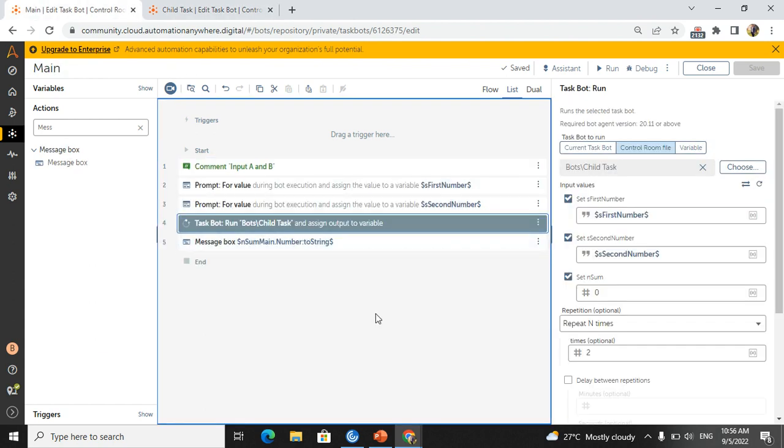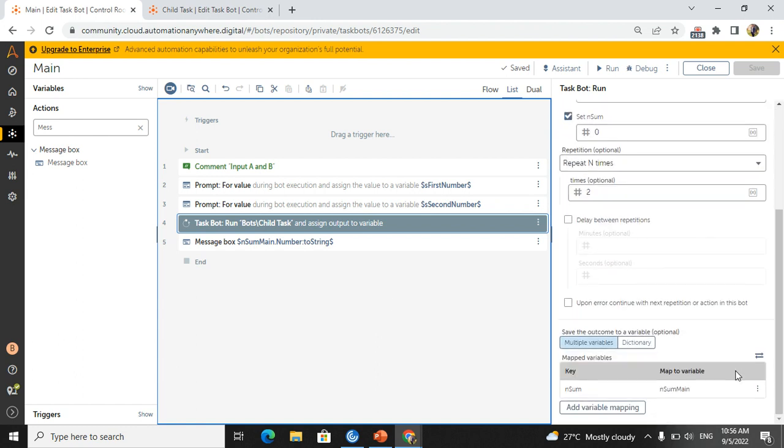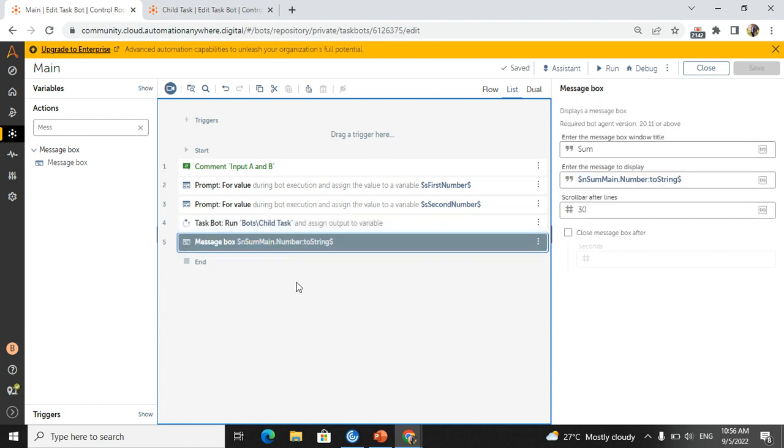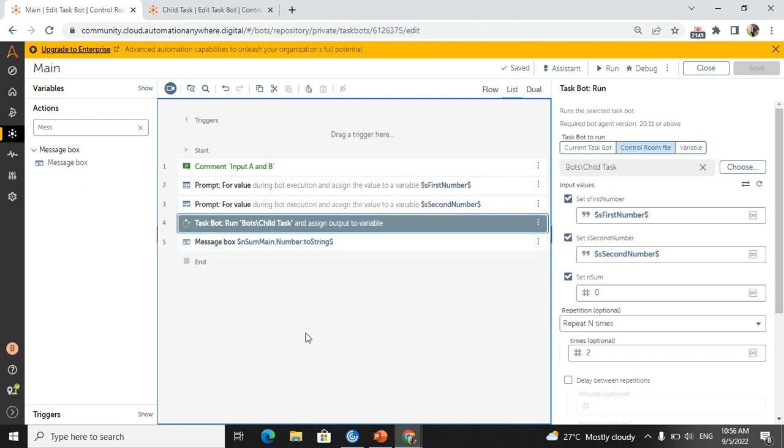This is the difference. Sometimes the developer will think, when the interviewer asks, if n time is 2, how many times will the message box in the main display? That is only 1 time, because the child bot will run 2 times, not the main task. That is the difference you need to remember when the interviewer asks.